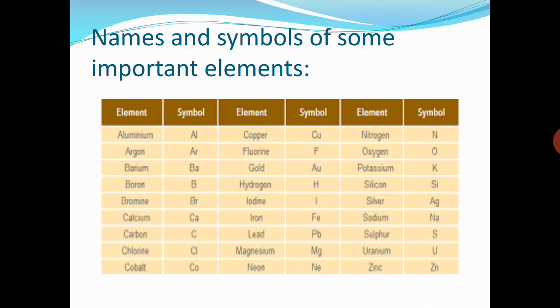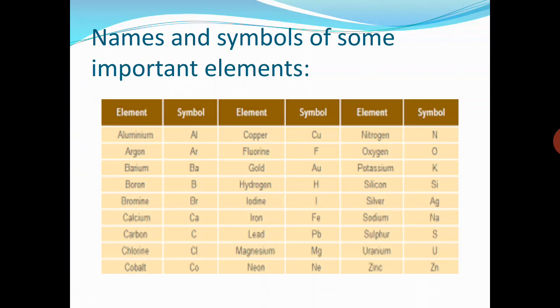Here are some examples. Names and symbols of some important elements are given. You can see, students, that if single letter is used as the symbol of the element, it is usually taken from the first letter of the name of an element and must be written in capital alphabet.